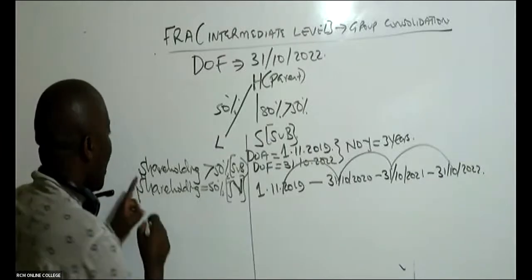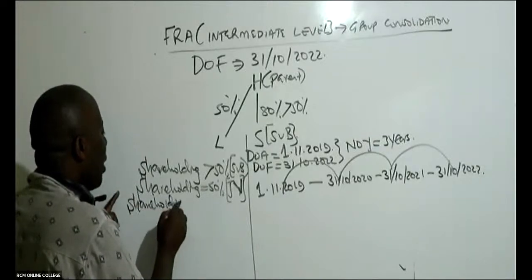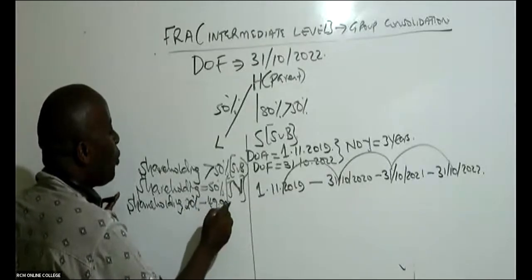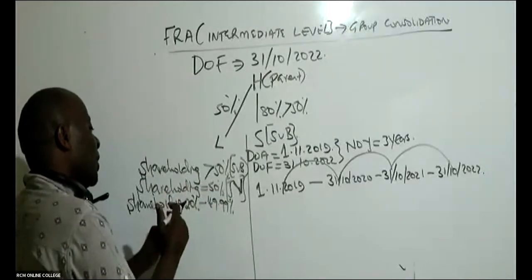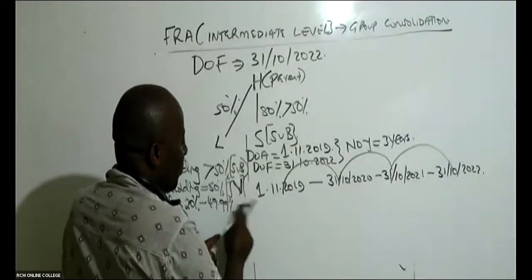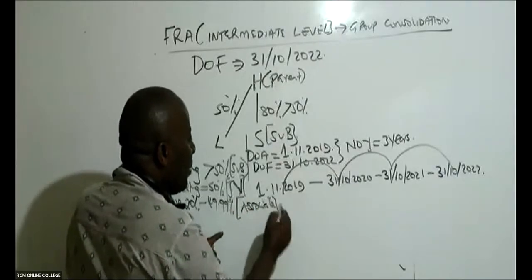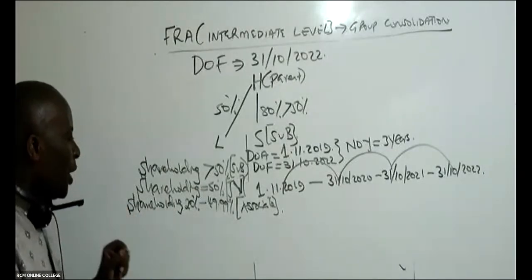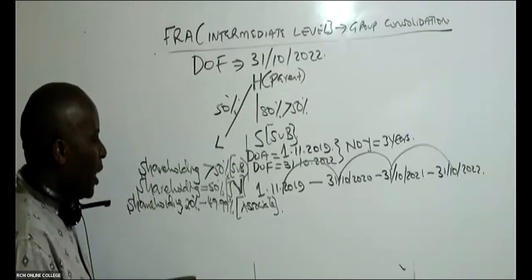So that's a joint venture. And then we went ahead and said, what if our shareholding falls in between 20% all the way up to 49.999%, slightly short of 50%? This investment here, we call it a special name. It will be an associate. If shareholding is 20% all the way to 49.99%, this becomes an associate.